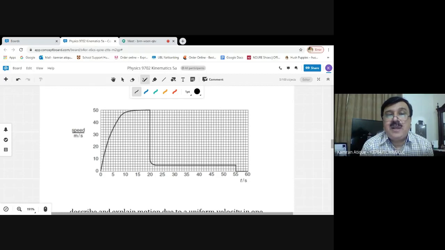So in a blink of an eye, in a very sharp moment of time, in a fraction of a second, you can see that the velocity has fallen from 50 towards approximately 8 meters per second, or you can calculate exactly what the value is from the graph. So beta, speed starts decreasing from this moment of time. At this moment, speed starts decreasing because the resultant force becomes negative. Because of it, acceleration becomes negative, which is called deceleration or retardation, which is producing the decrease of speed in the body.